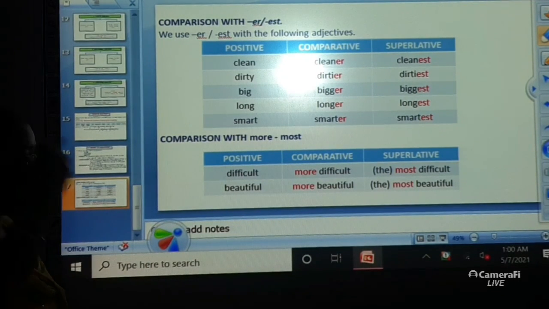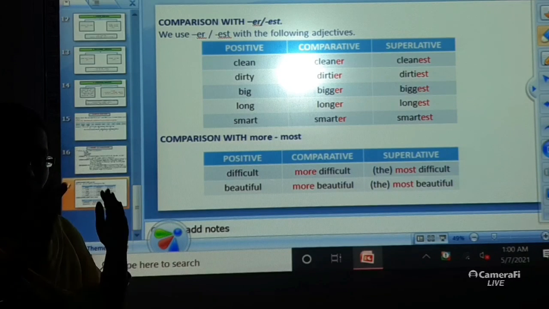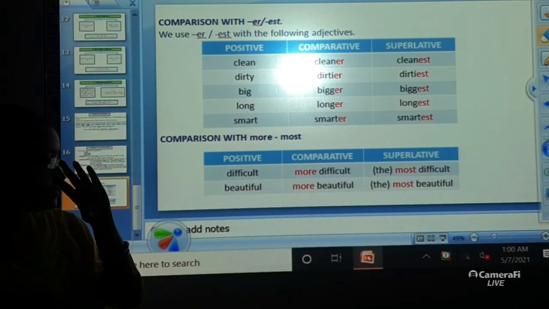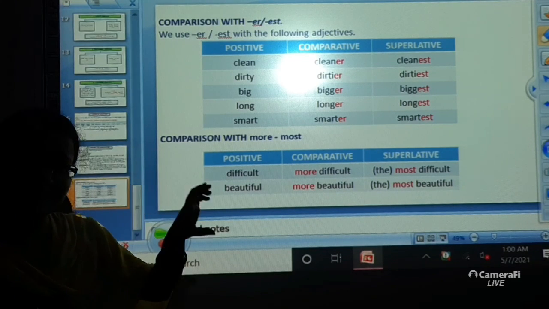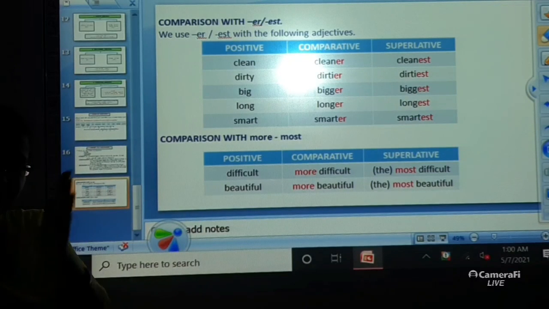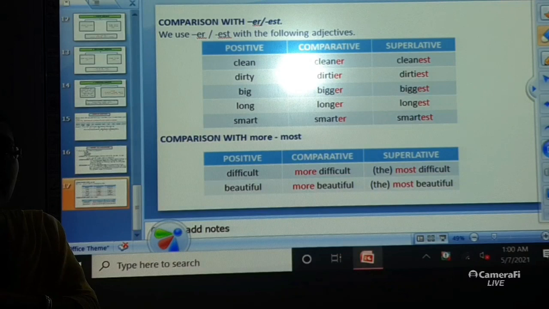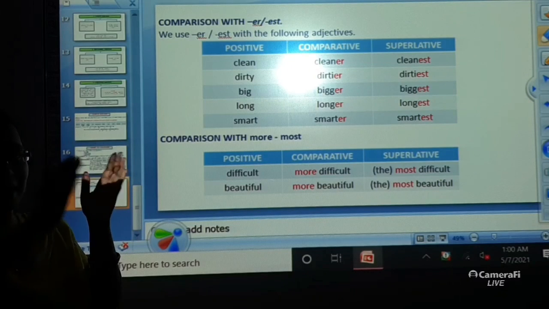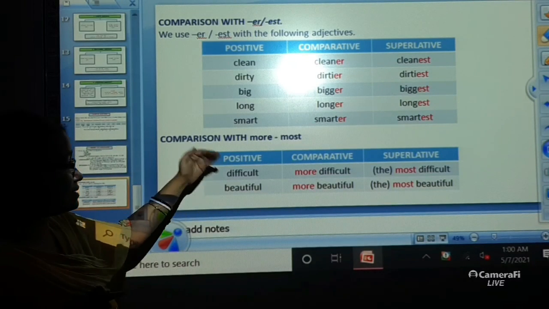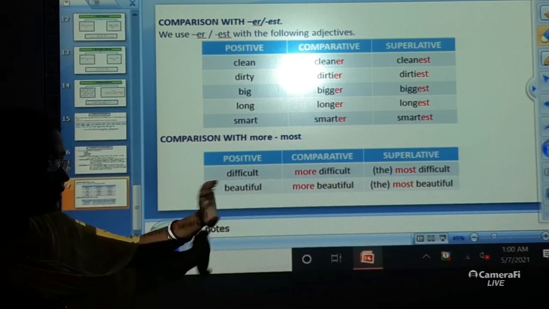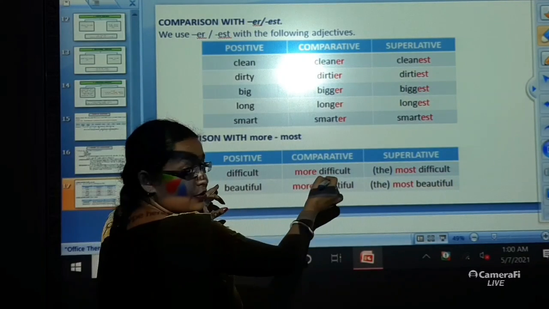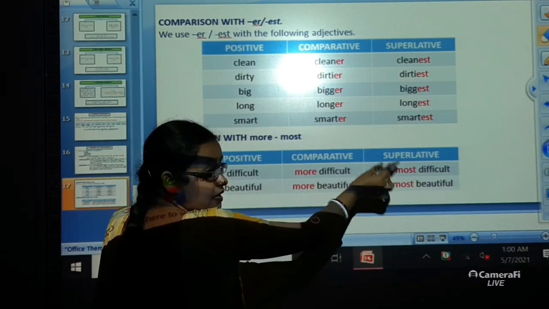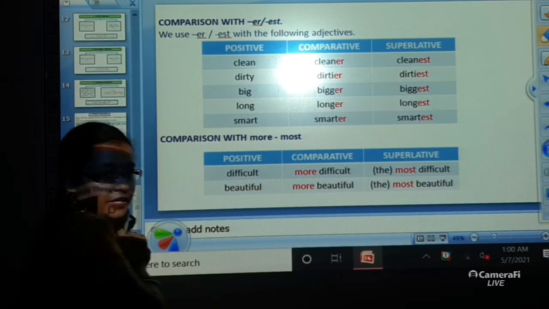Now difficult. So when I am pronouncing this word, it is divided into 3 parts. One is dif, E sound. Next is fi, again E sound, and cult, U sound is coming. So when I am dividing this into 3, again this is a multisyllable word. Alright, so again when you are changing it into comparative degree, it is more difficult, and in the superlative degree, with the help of the word the, it is the most difficult.